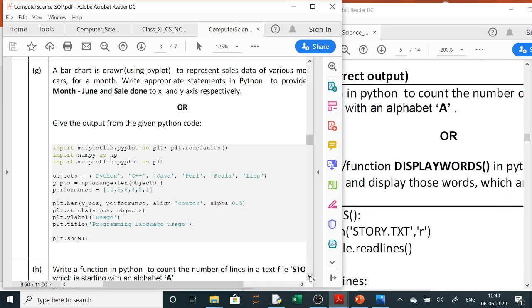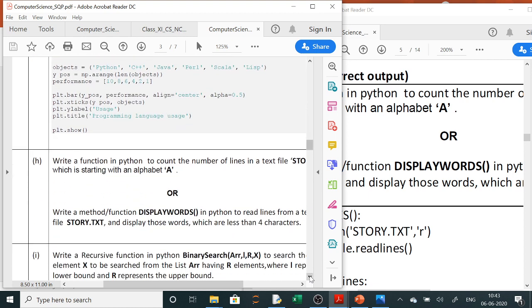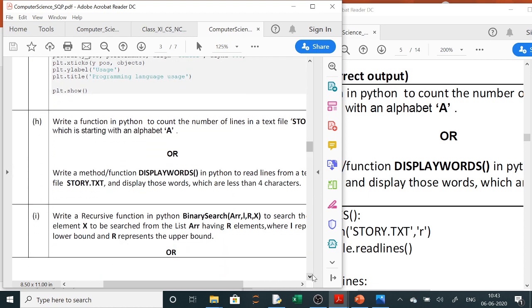I will share it, so that time you can go in detail. Now we are just going through the question paper. Now we have to write a function in which we have to count the number of lines in story.txt which start with alphabet A. So this is very easy.